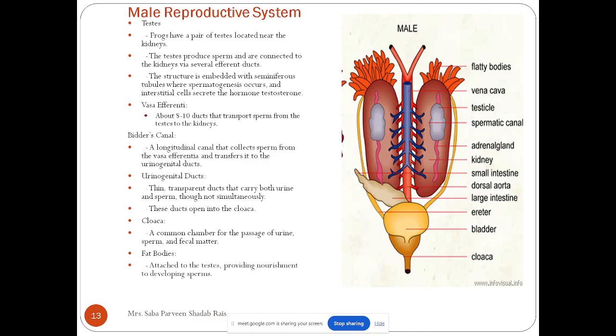Actually, what has happened? We know that frogs go for a long sleep. What is that long sleep called?